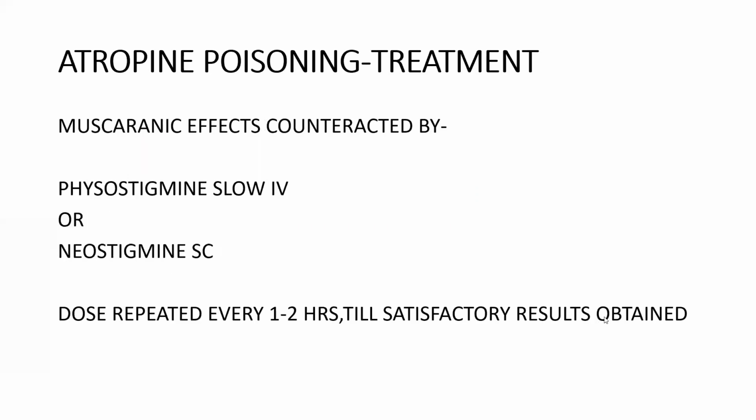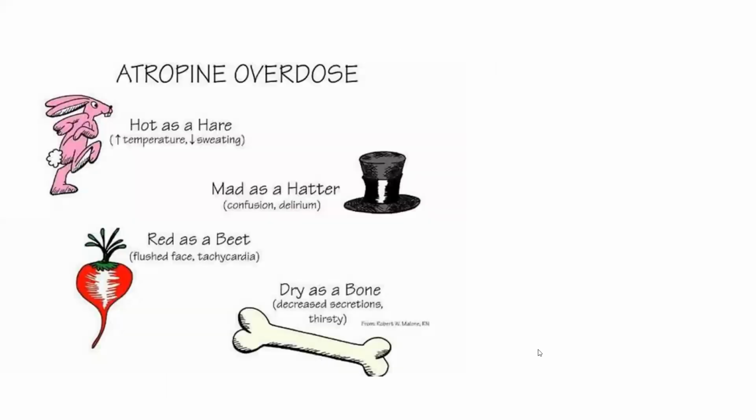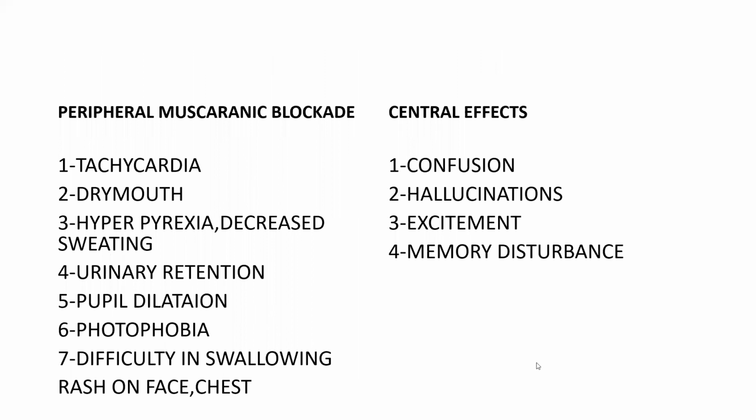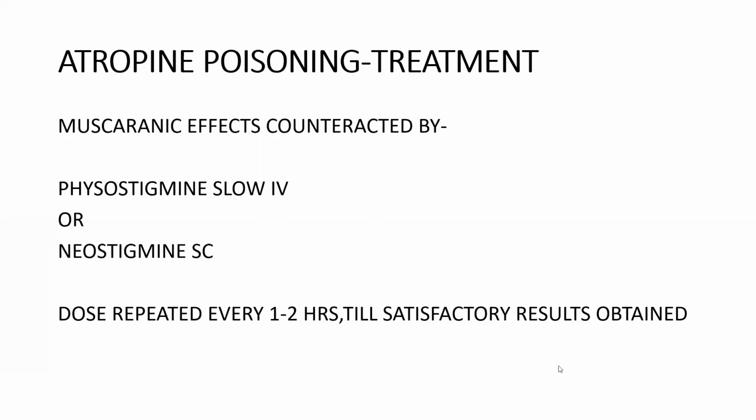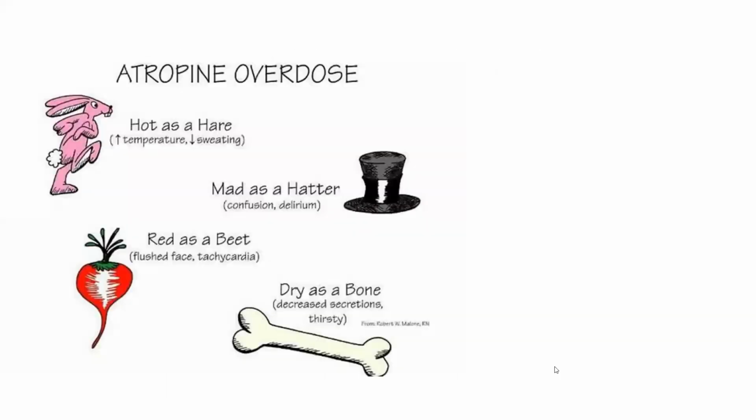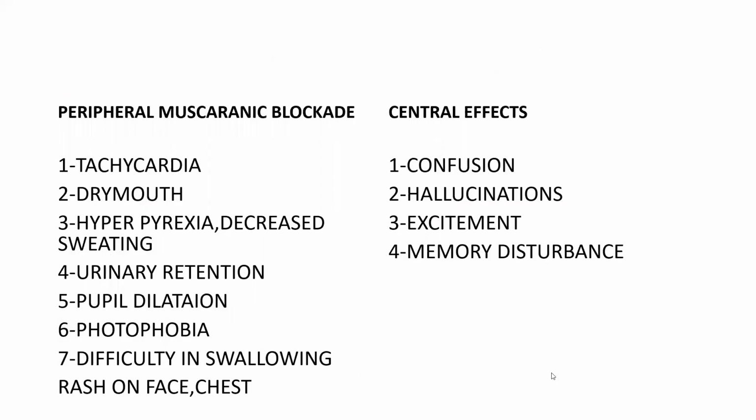And then, if the patient develops convulsions, it is treated with diazepam. Definitely we will give all the supportive measures like dark room. Why will we give dark room treatment? Because here I told it leads to photophobia, the sixth point. So this dark room decreases that photophobia sensation. And catheterization, why do we do catheterization? Here I told in the fourth point, urinary retention. In order to treat that urinary retention, we'll do catheterization, and tepid sponging.